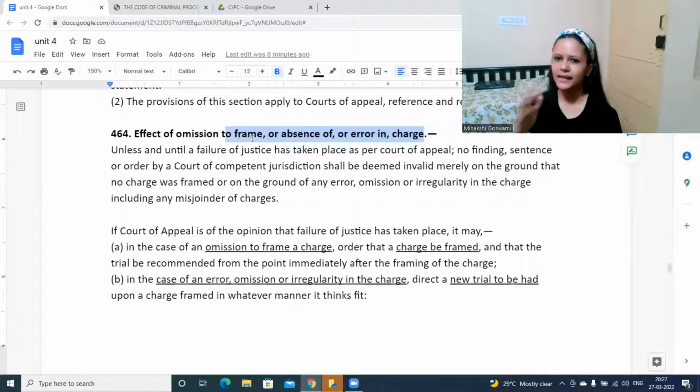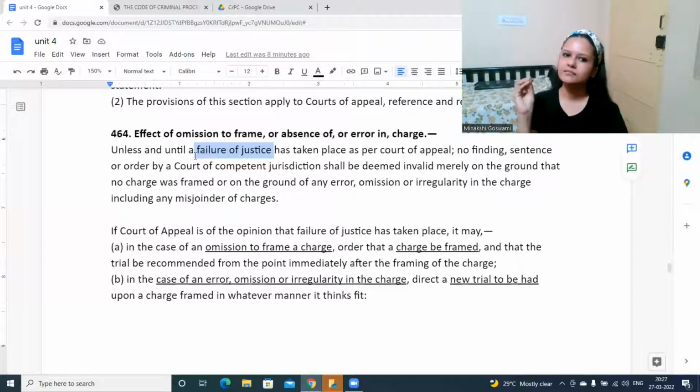Again, the same provision applies here. Unless and until the higher court, the court of appeal, feels that it has led to a failure of justice, because charges were not framed against me and I was not able to provide my defense properly, then it might happen that they set aside the process. Otherwise it will not have any impact.